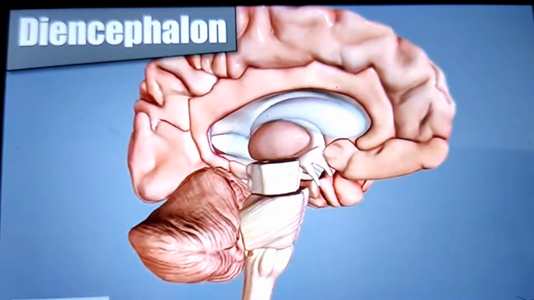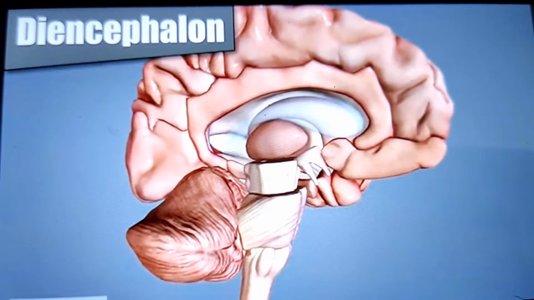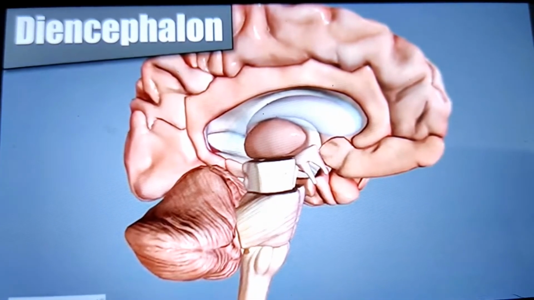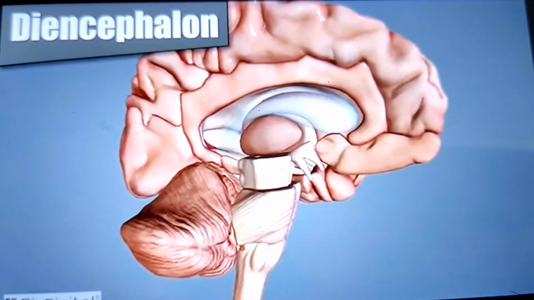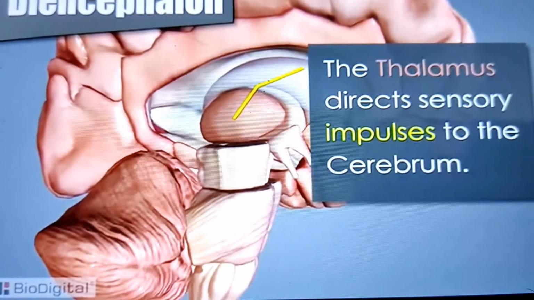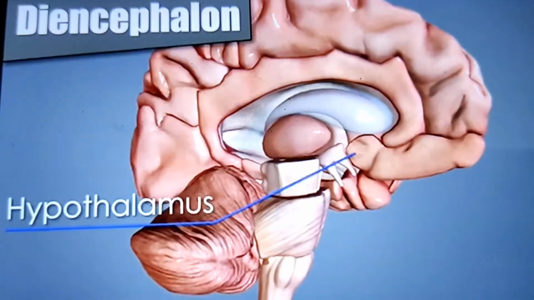The diencephalon of the brain is part of the forebrain and includes the thalamus and hypothalamus. The thalamus directs the sensory impulses to the cerebrum.